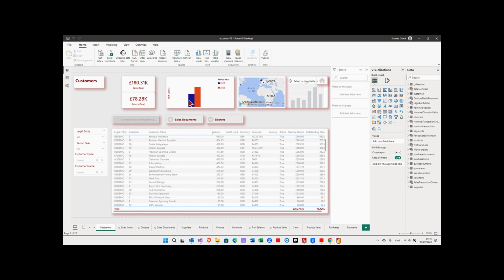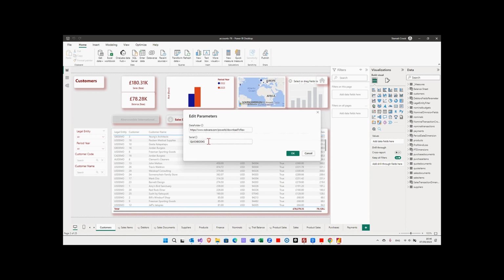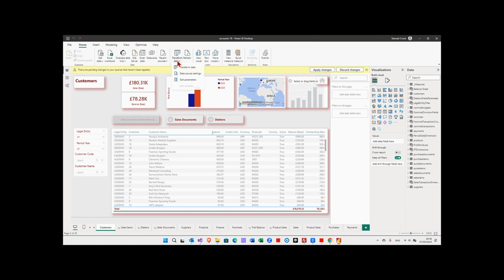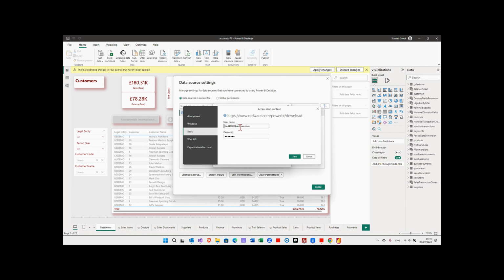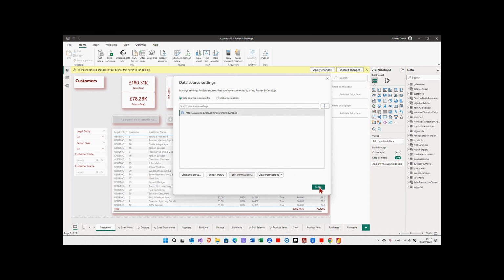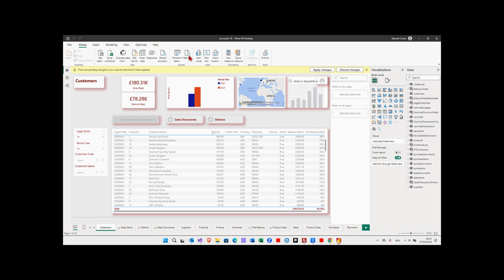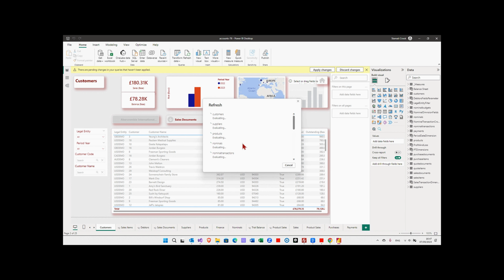This is still showing us the sample data. To download this snapshot, we need to first edit the parameters here and change the serial number from QuickBooks, putting in our serial number. As well, we need to edit the data source and edit the permissions to put in our basic logon details, the same logon details that we entered on the Redware website. Now if we save and close and refresh, it's going to bring down the data from the Redware server.